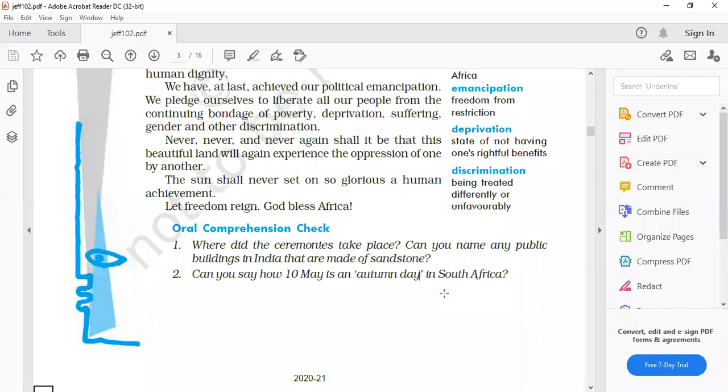Ma'am, because on this day, the installation of South Africa's first democratic non-racial government was about to happen, and it was the ceremony where the president and the other ministers were going to pledge.